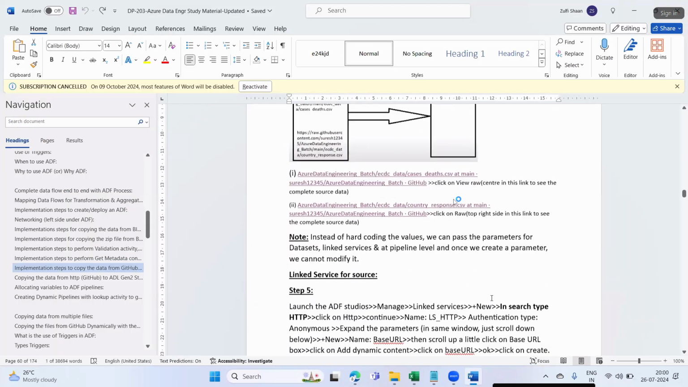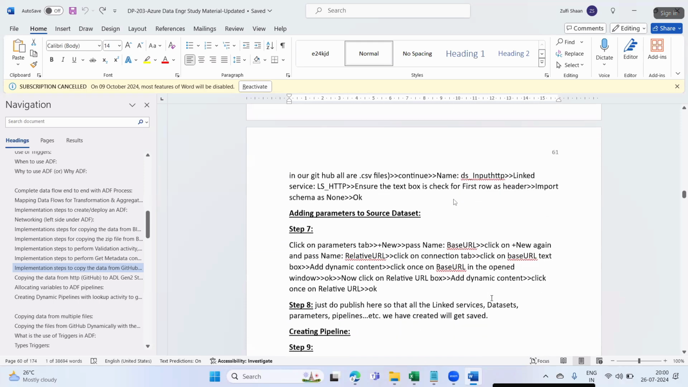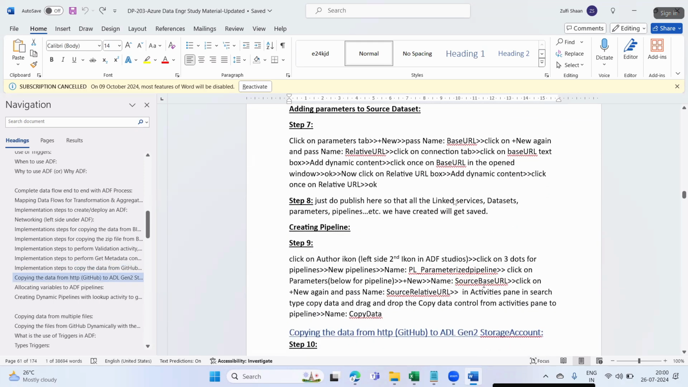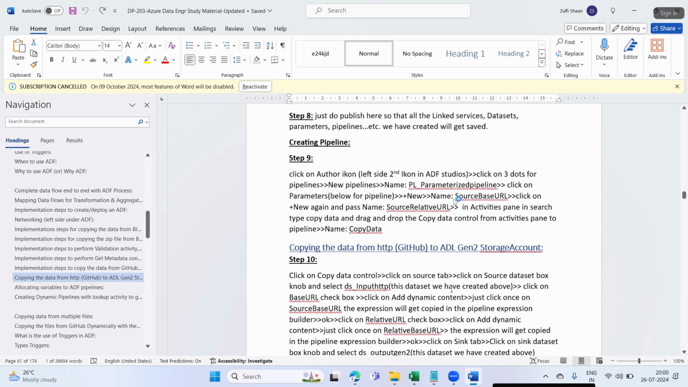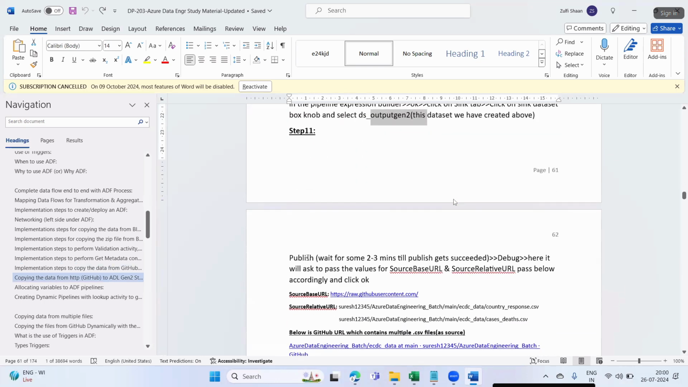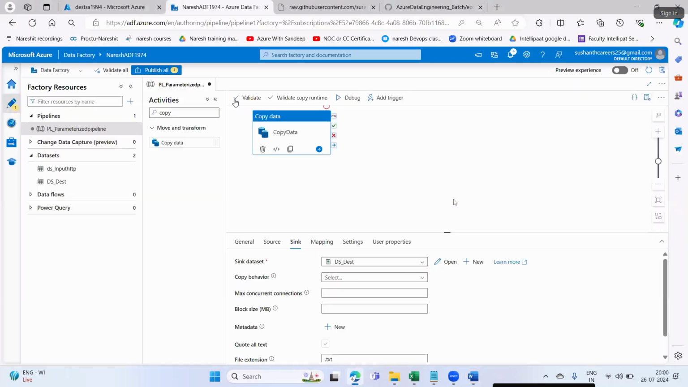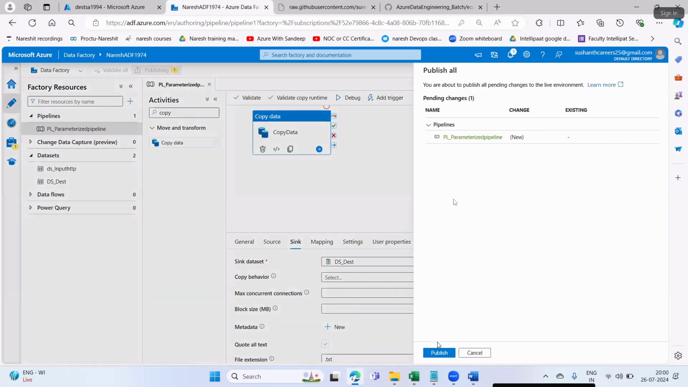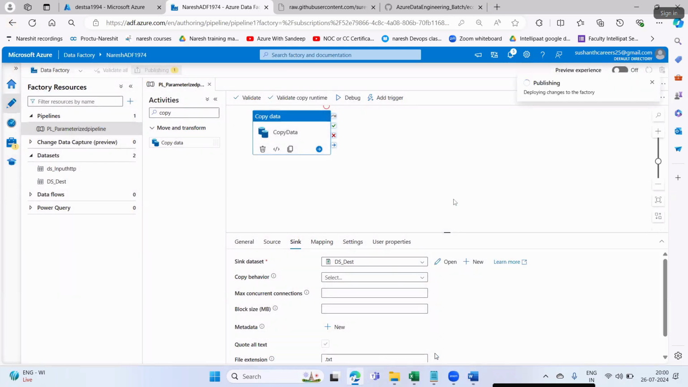This is done. What I'll do after giving the dataset here is publish all, publish, and then I'll do the debug.